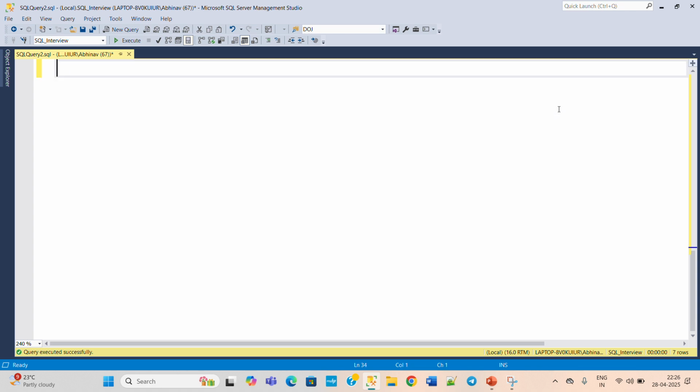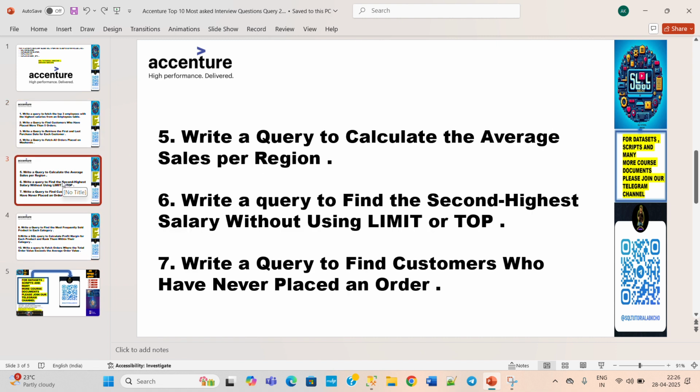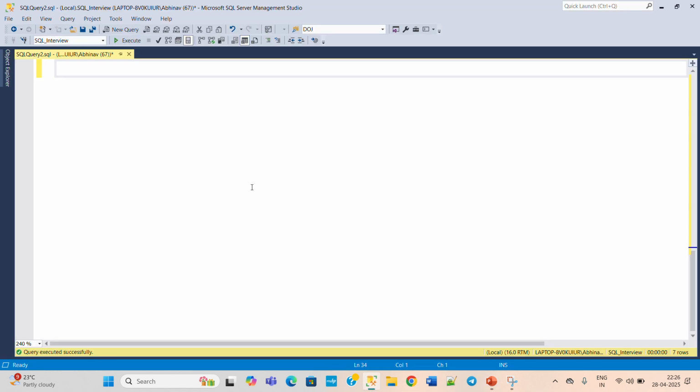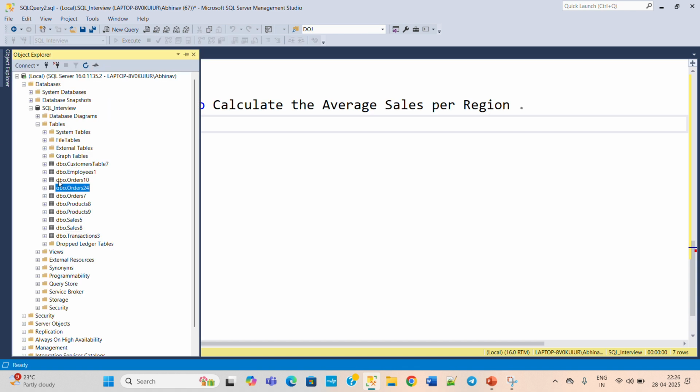Now move on to the next question. Fifth question, write a query to calculate the average sale per region. This is a very simple question. We just need to find out the average sale per region. First of all, check the table which is used in this question. So sales 5. The sales table is used here.